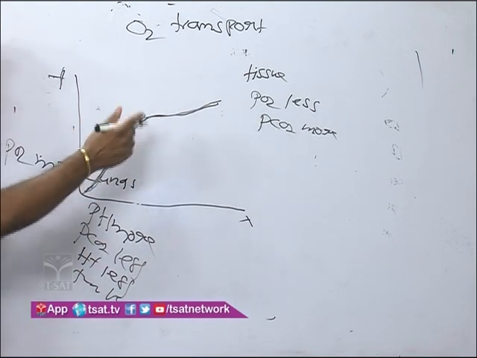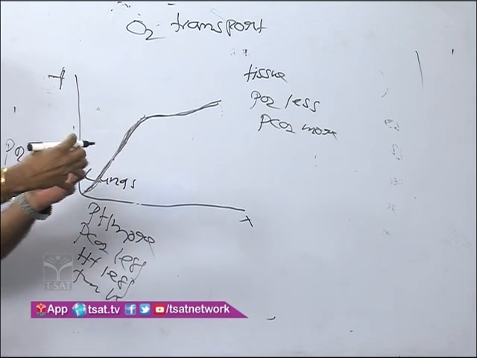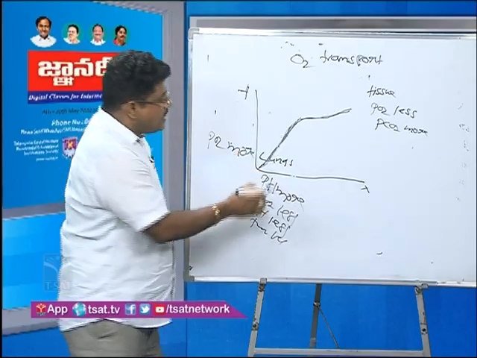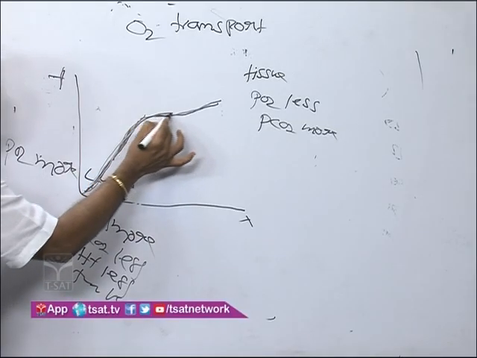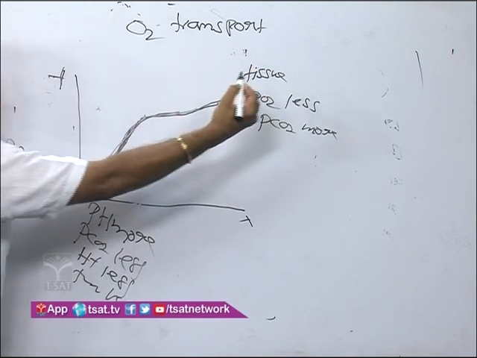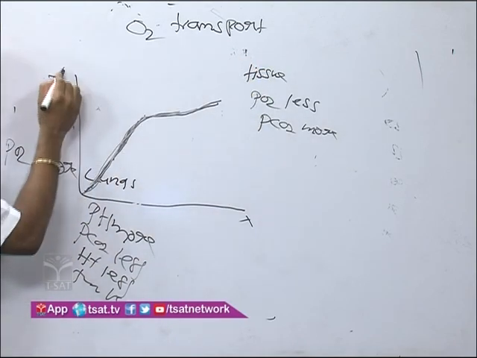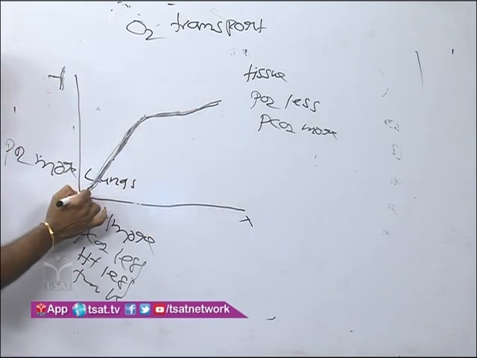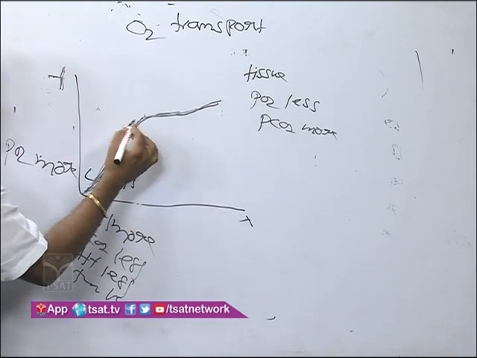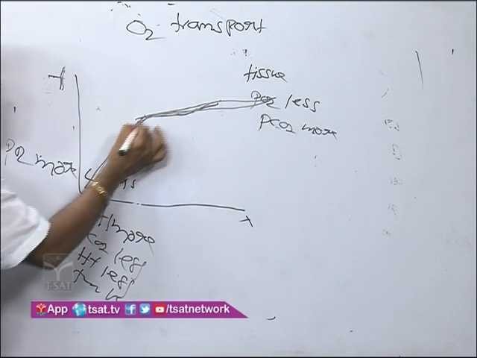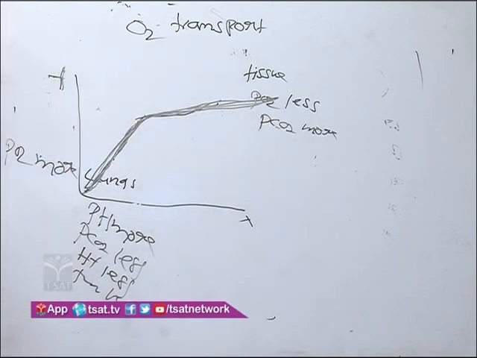Slowly, oxyhemoglobin affinity decreases. When affinity decreases, the graph moves to the right side, away from the y-axis. It bends to the right and forms an S-shaped sigmoid curve.